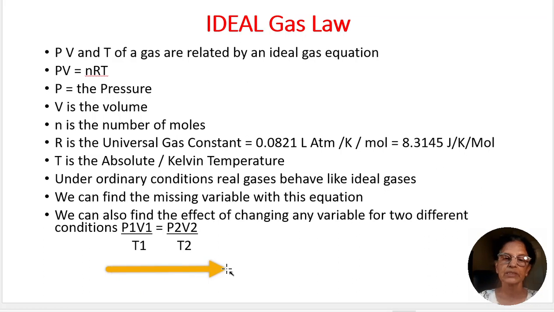The second application is for two different conditions of a gas. The first condition is 1, the second condition is 2. If we rearrange this equation, bringing T here, PV by T is equal to nR. If we keep n constant, R is also a constant, so it becomes PV by T constant. For the first condition, it is P1 V1 by T1. For the second condition, it is P2 V2 by T2. These two are equal because the gas is the same. And if we know all variables except one, the missing variable can be found out. Let's see how we can apply these two for the ideal gas equation.